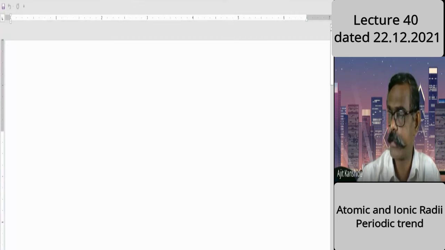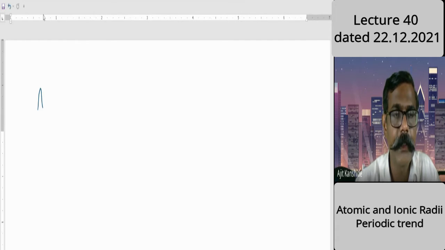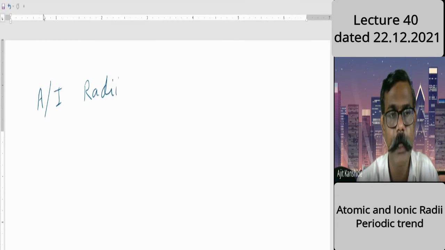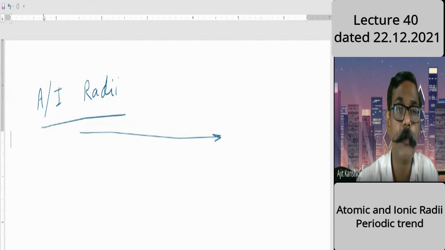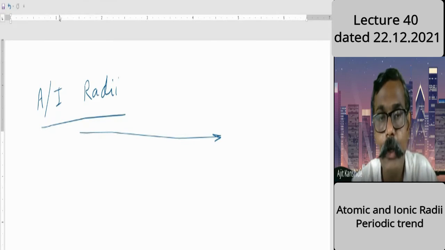Yesterday, our point of discussion was the variation of atomic and ionic radii. When I discuss the variation of atomic or ionic radii, two aspects are there. Will you tell me, as I move from left to right across a period, atomic size will decrease or increase?